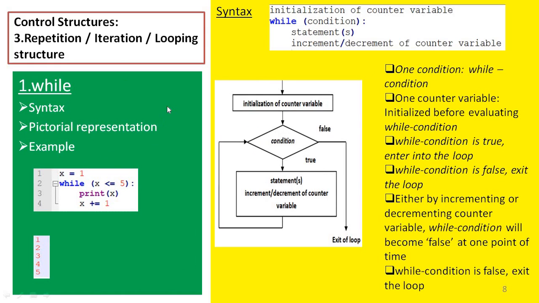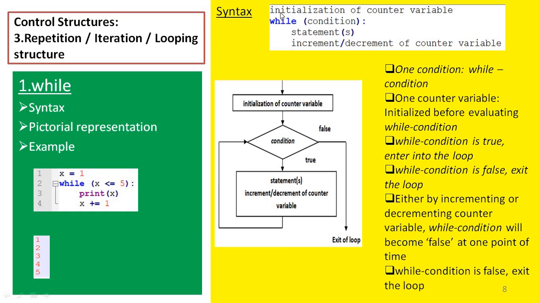Next we will see the repetition control structure. The repetition control structure is also called iteration or looping control structure. We have 5 different types of repetition control structure. The first one is while. In this slide we are going to see the syntax for using while, how to represent while pictorially, and one example for it.